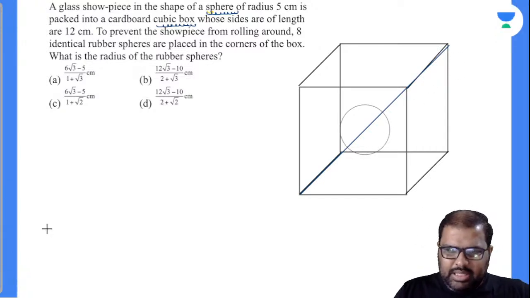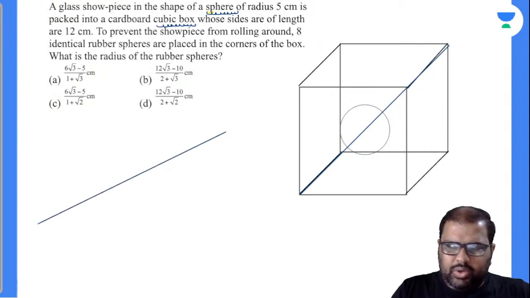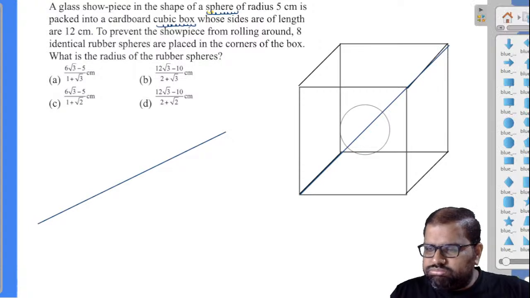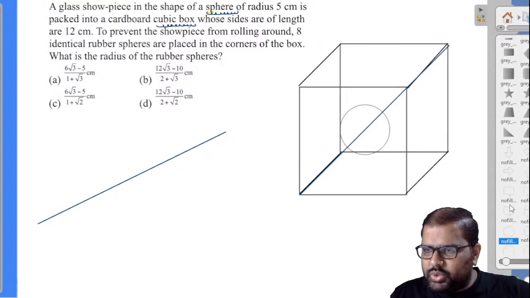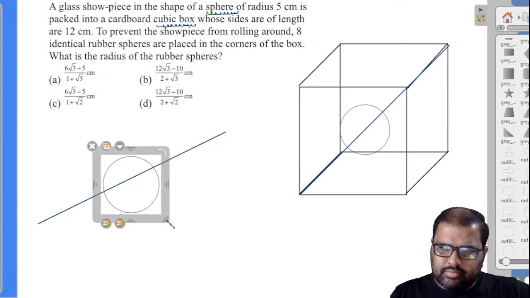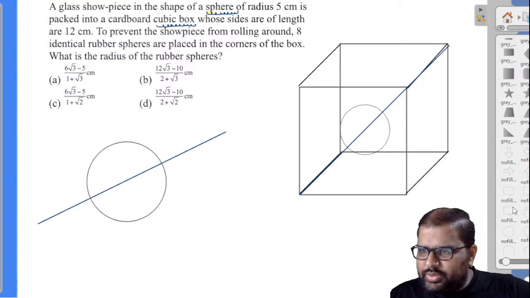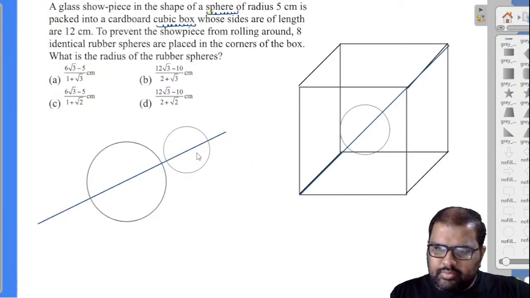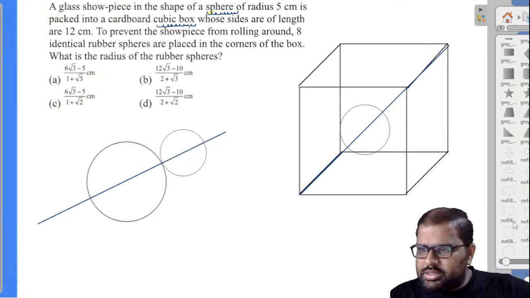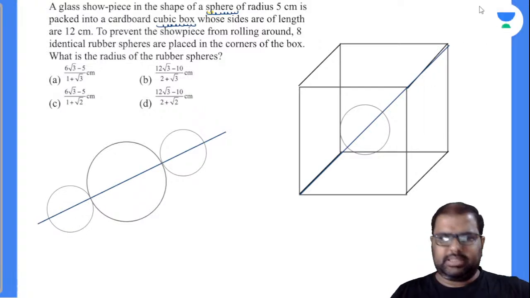Let's suppose this is the body diagonal of the cube, and inside it is a glass sphere, right? Your showcase piece is this, and this is attached with rubber spheres like this. I hope you are understanding this point. These are kept intact like this.